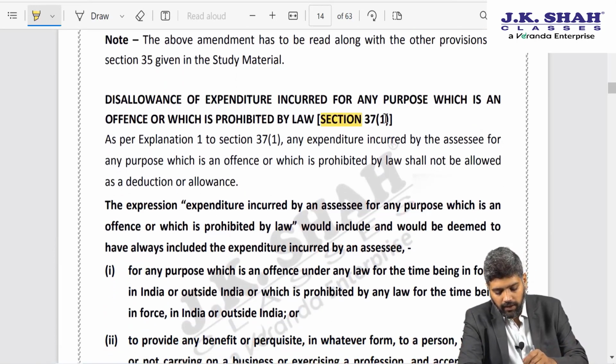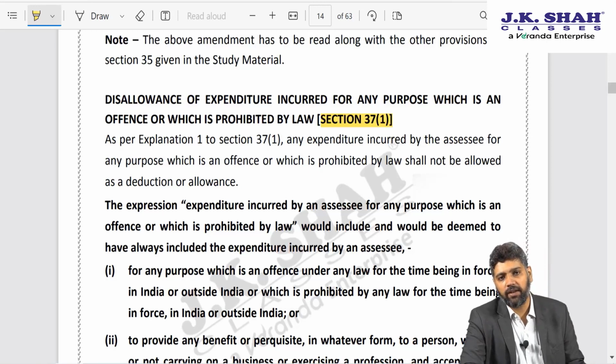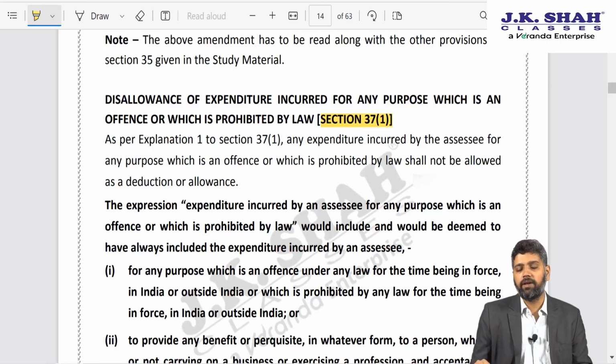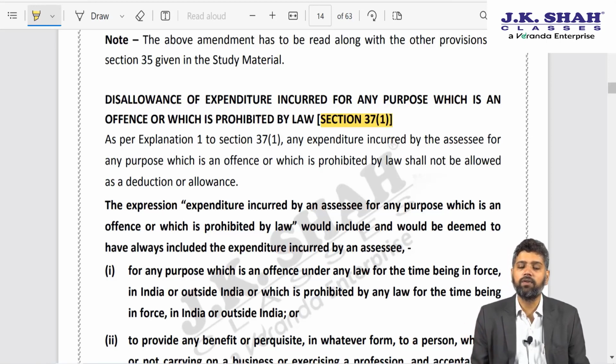Again, here I'll have to give you a backstory to this amendment. We all know that as per section 37 subsection 1, if any expenditure is incurred by an assessee wholly and exclusively for the purposes of business or profession, then such expenditure is allowed as deduction for the assessee while computing PGBP income. In the year 2001,